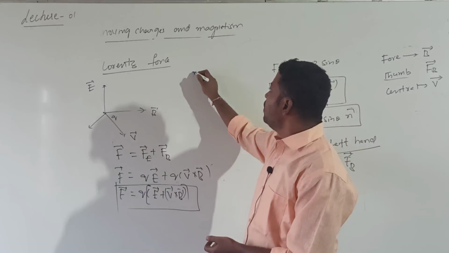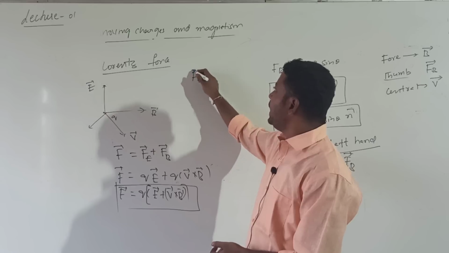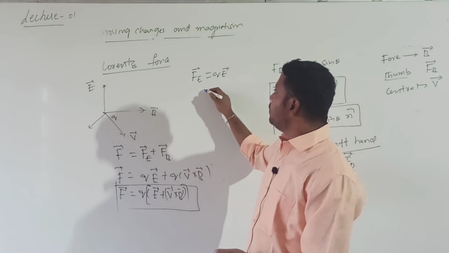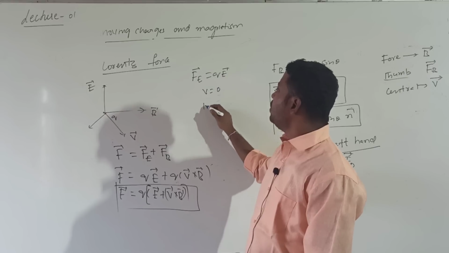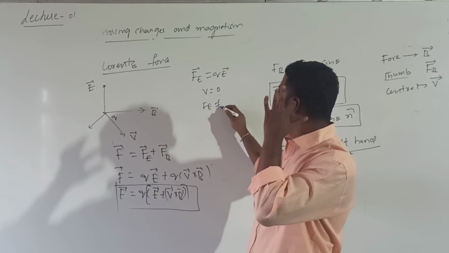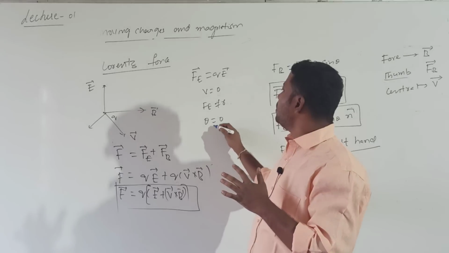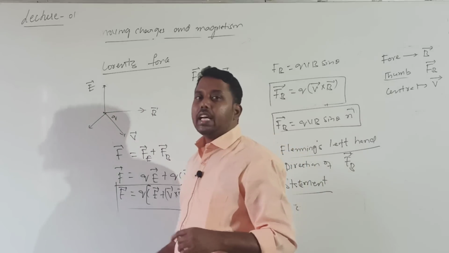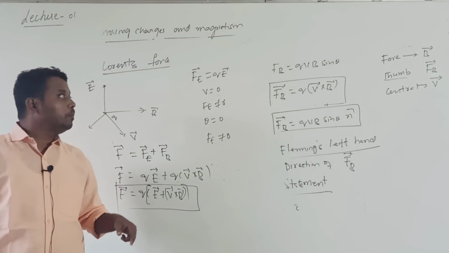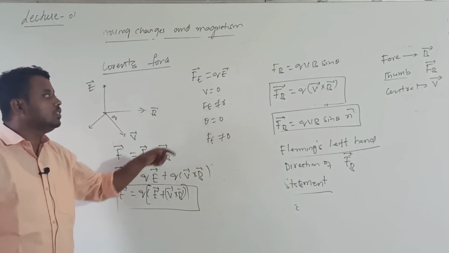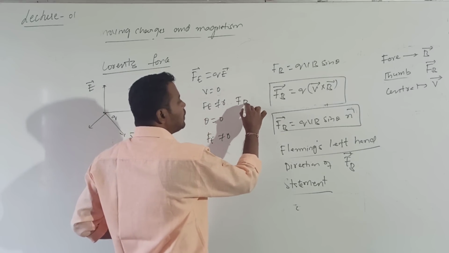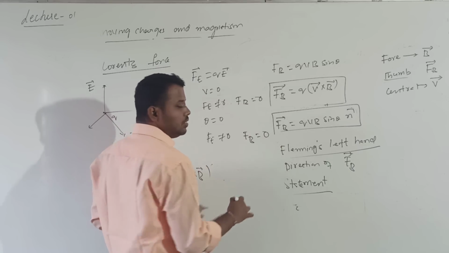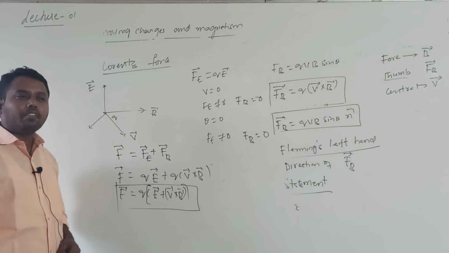But remember, the force acting due to the electric field is quite easy. It is directly given by Q into E bar. This force will be acting even though the velocity is 0; the force value is not 0. Even though theta is 0, the force value is not 0. Electric force is not 0. But whenever theta is 0 or V is 0, the magnetic force value is 0. When theta is 0, F_B is 0.